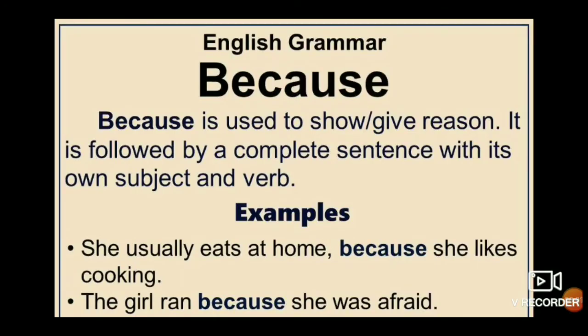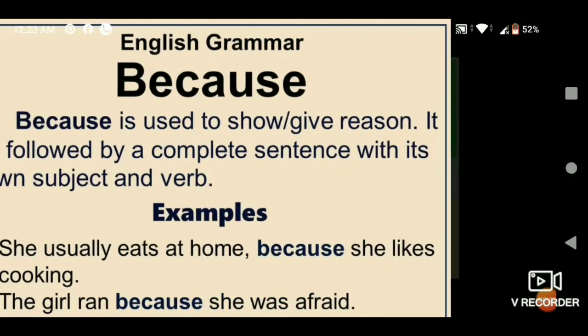Next one, because. Because is used to show or give a reason. It is followed by a complete sentence with its own subject and verb. For example, she usually eats at home because she likes cooking. The girl ran because she was afraid. Okay?